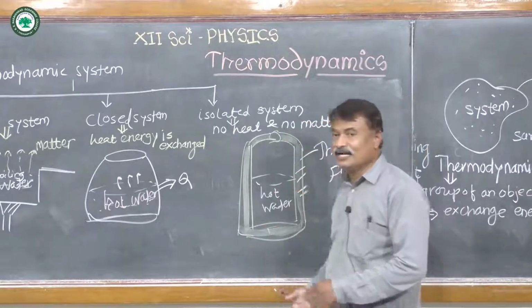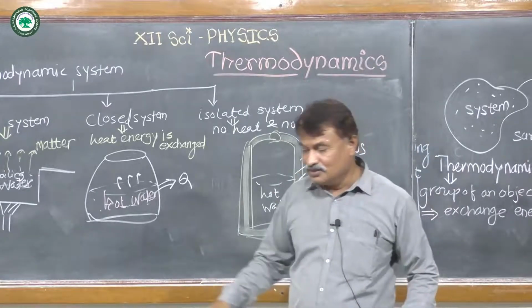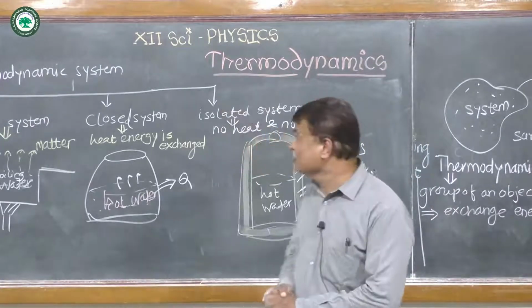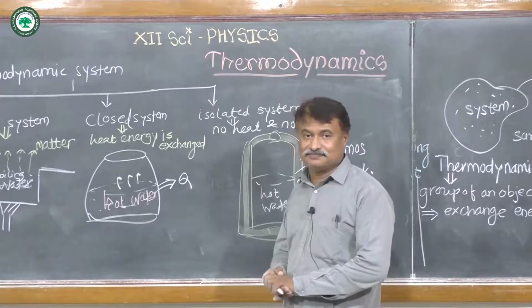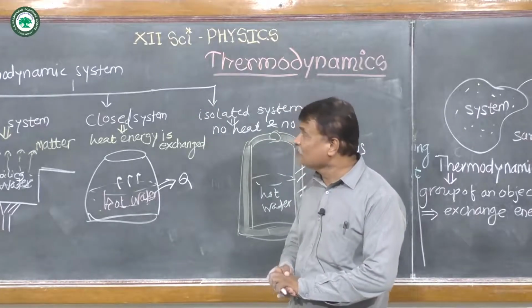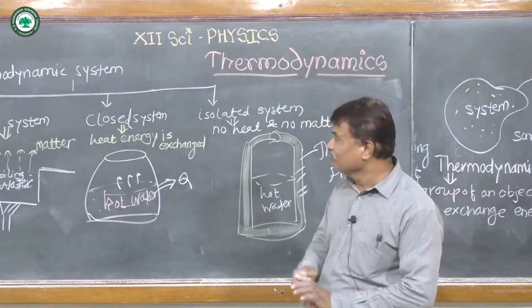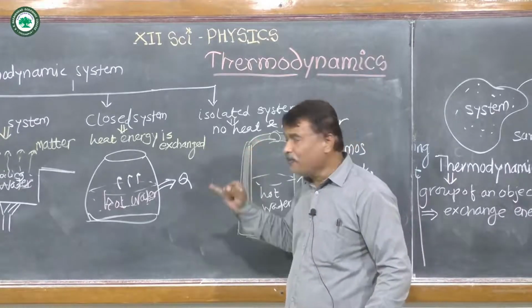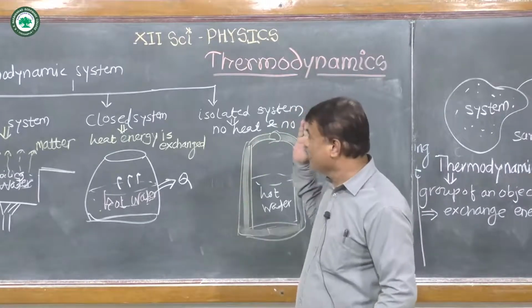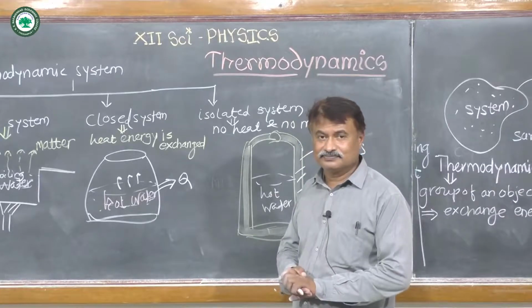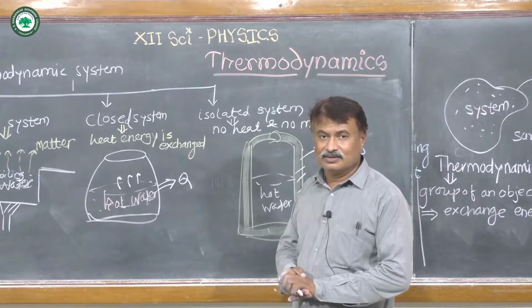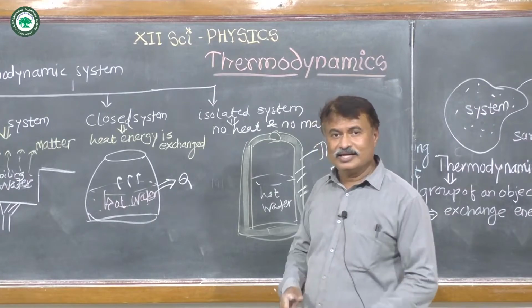Such a system is called an isolated system. So this is the classification of thermodynamic systems. In case of thermodynamic systems, there are three systems: open system, closed system and isolated system. Today we stop here.